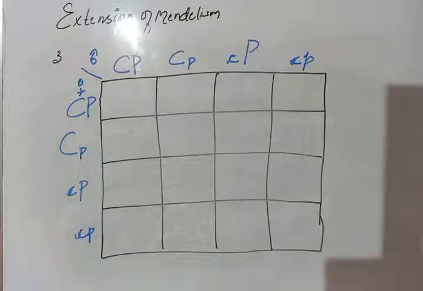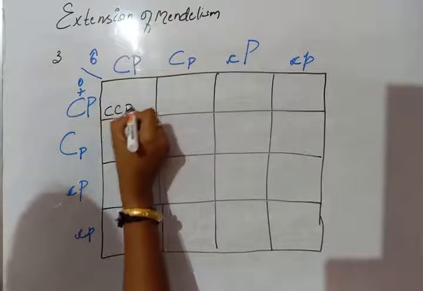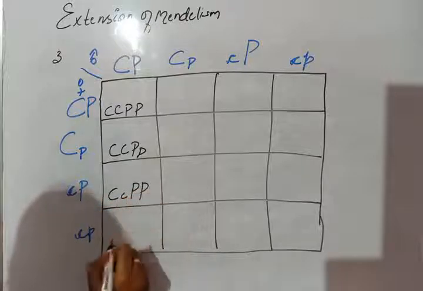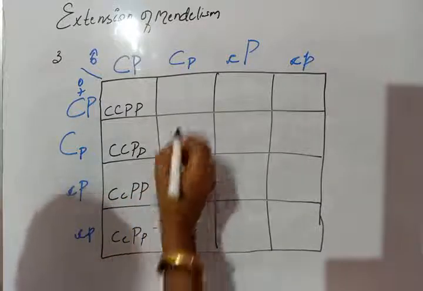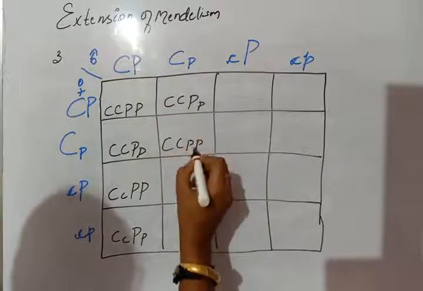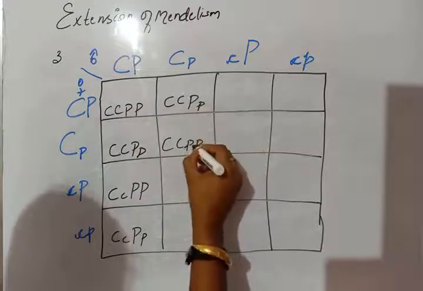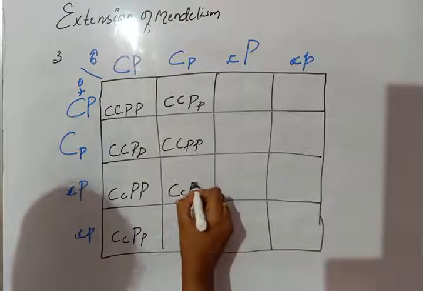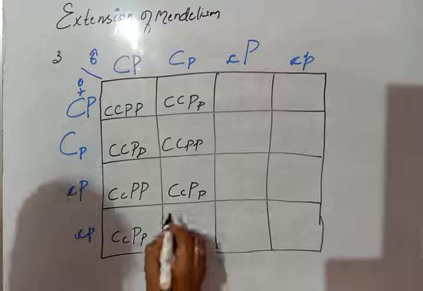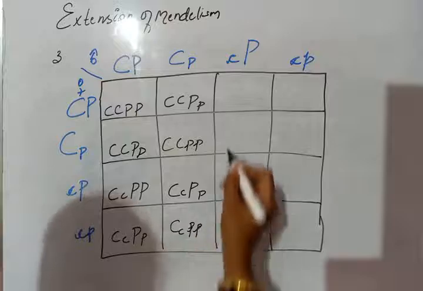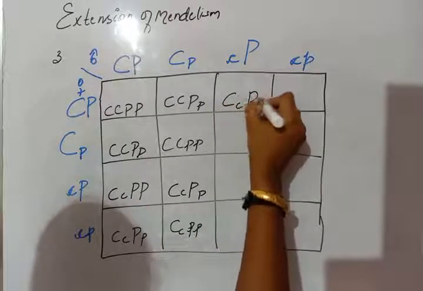Okay, now let's make the Punnett square complete. So it will be C C P P. Just complete it. After completing this, we will count the number of colored and the number of colorless flowers present in Lathyrus odoratus. Okay, capital C, P, small c.